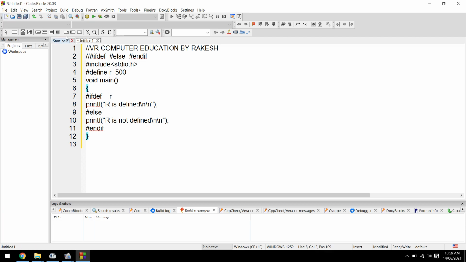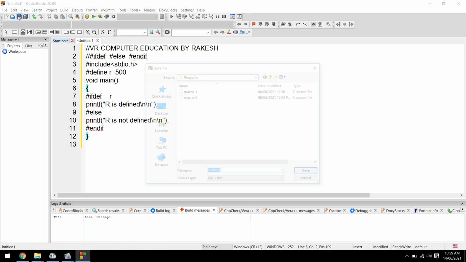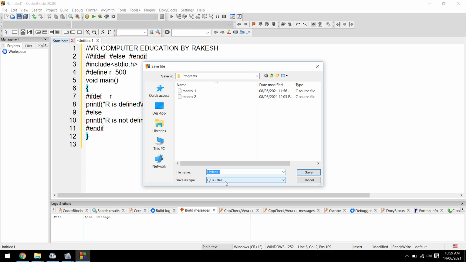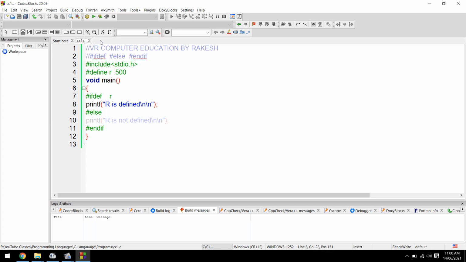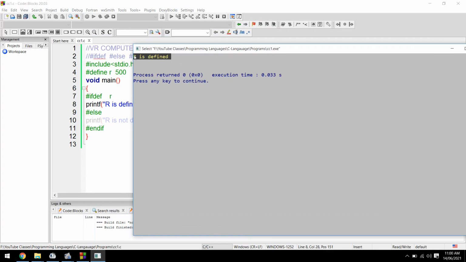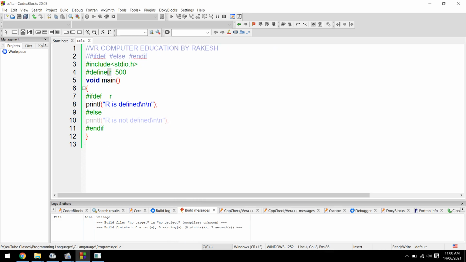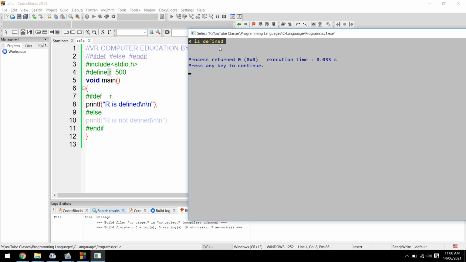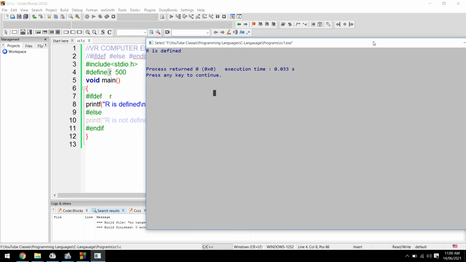So let us create the program. Next, saving the program as conditional compilation 1. Now compile and execute. See, we got the output: R is defined, because here R is there. If R is not there, you will get R is not defined.